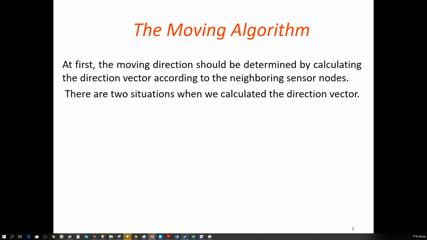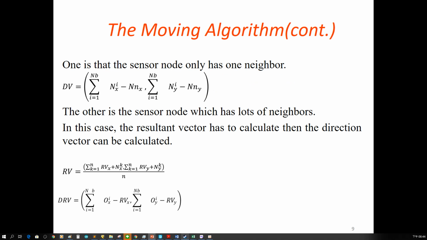At first, the moving direction should be determined by calculating the direction vector according to the neighbors of each node. And there are two situations when we calculate the direction vector. The first is that the sensor node only has one neighbor. In this case, we only need to calculate their coordinates relative to each other.